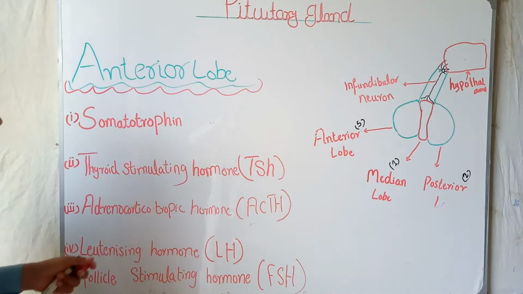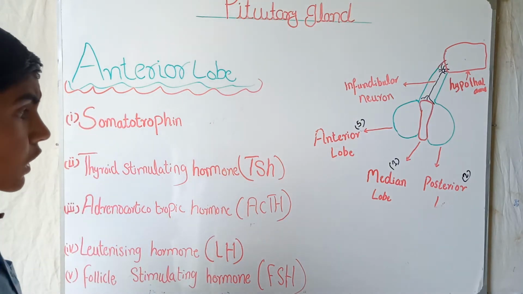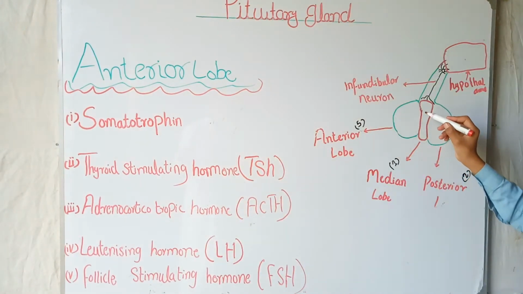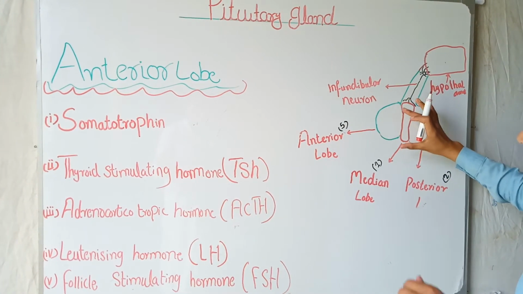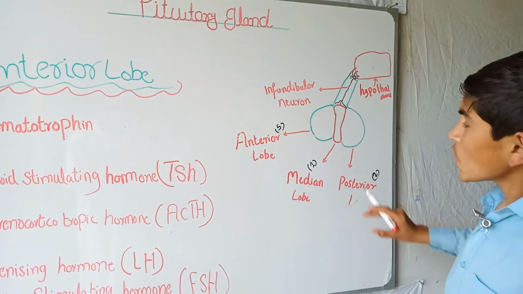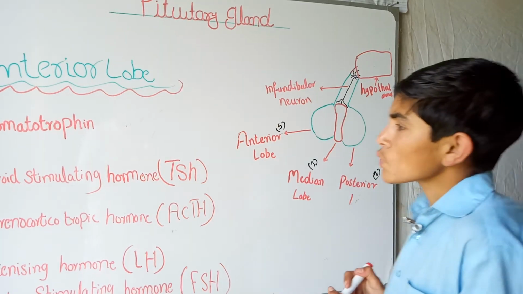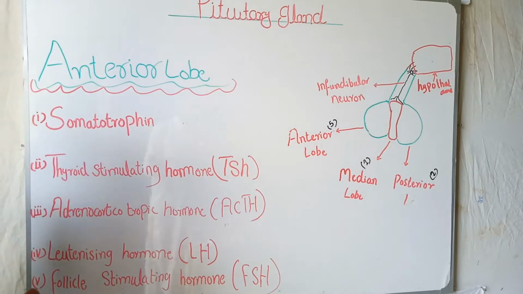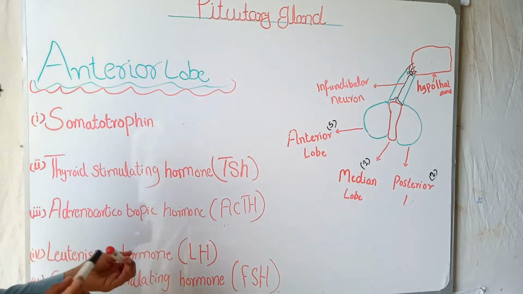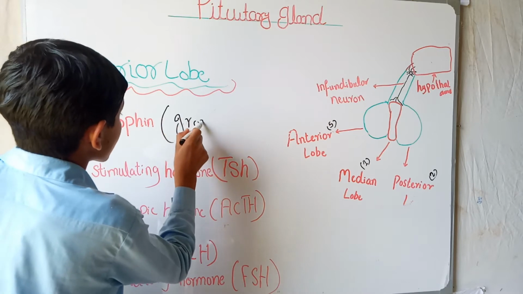Next we are going to talk about the anterior lobe of the pituitary. You can see here, this is the anterior lobe of the pituitary gland. It releases about 5 hormones which have different functions in our body. So let's study it. The first hormone is somatotropin hormone. We can also say it is growth hormone.